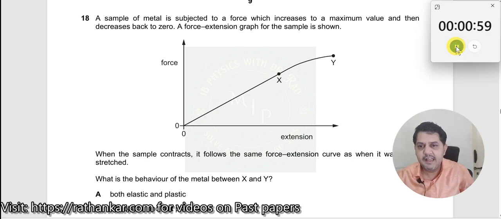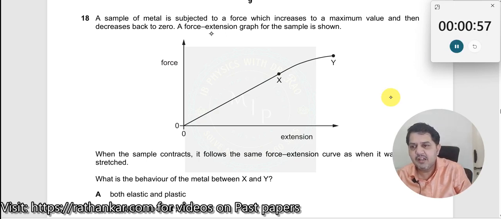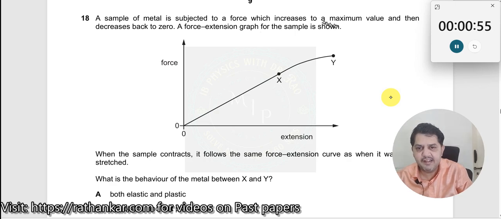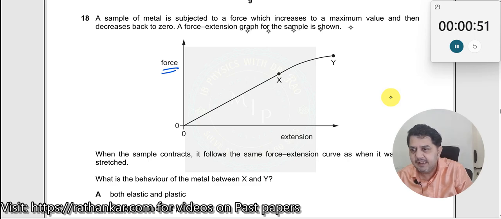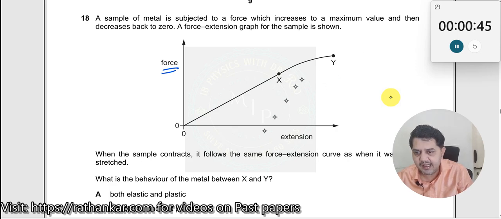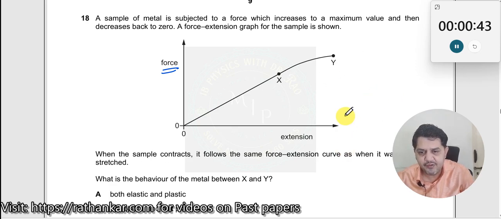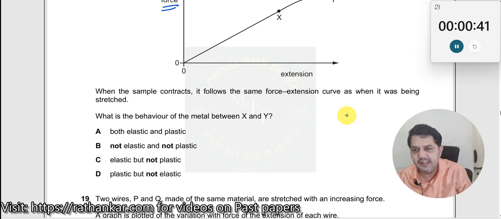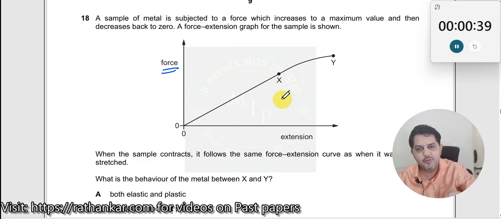Question number 18. A sample of metal is subjected to a force which increases to a maximum value, and then decreases back to 0. The force extension graph for the sample is shown. When the sample contracts, it follows the same force extension curve as it was being stretched. So when you remove the load, it comes back by the same graph over here.